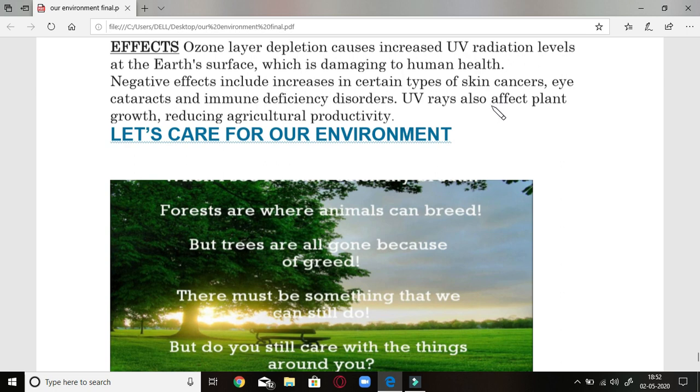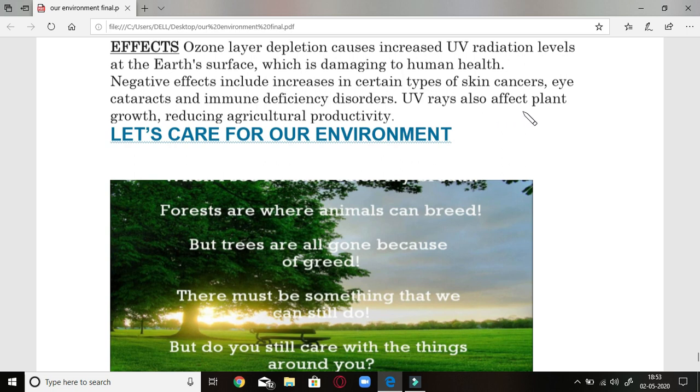Negative effects include an increase in certain types of skin cancers because of these UV rays, eye cataract, and immune deficiency disorders. They are all because of the ozone layer depletion. Because we are very sensitive to such UV radiations, skin cancer is the responsibility of UV radiation, eye cataract may be because of it, and immune disorders may also be because of this.